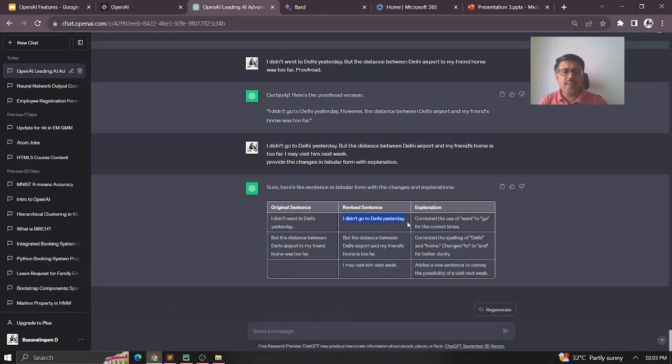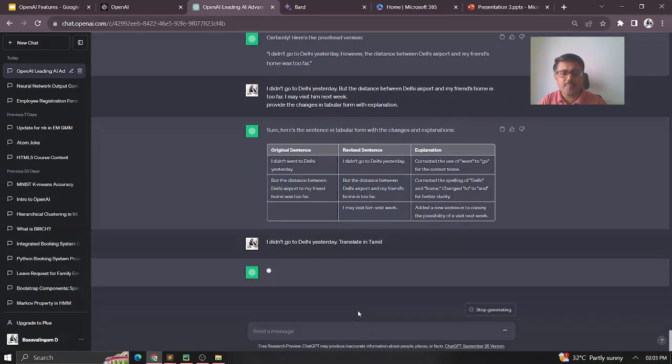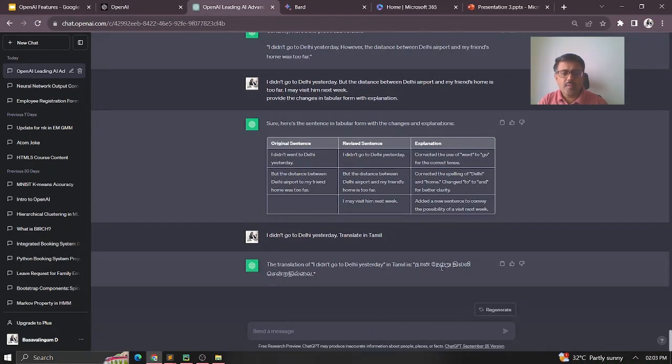I didn't go to Delhi yesterday. This is a simple sentence. I just take it here and put it here. And let's say, translate in Tamil. So then you can just see it here. It clearly gives me the translation in Tamil.